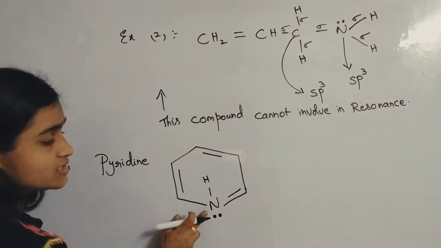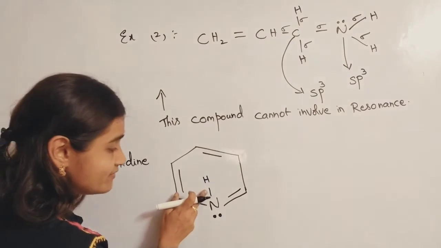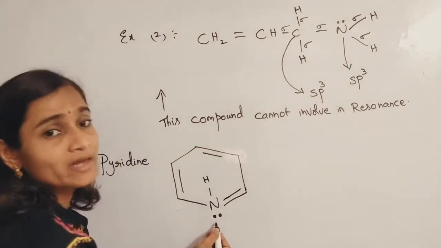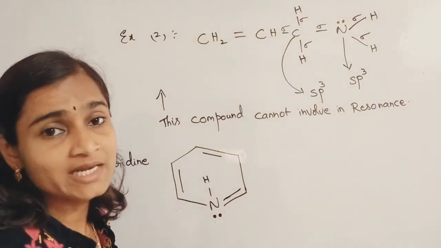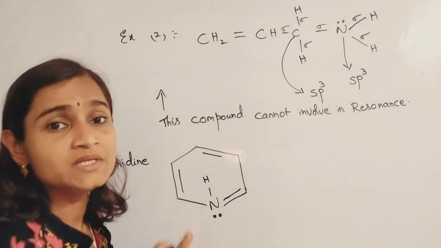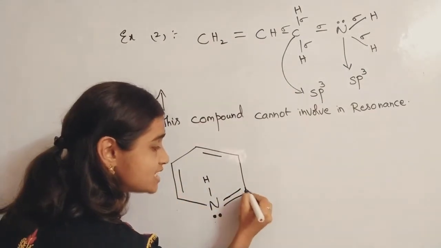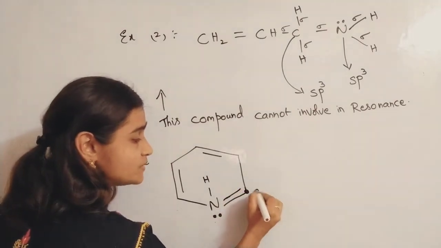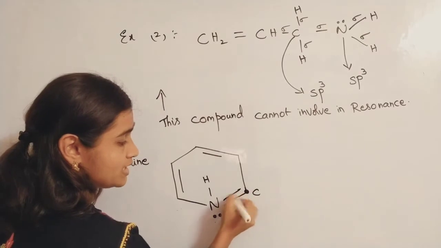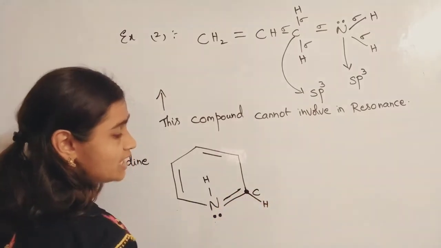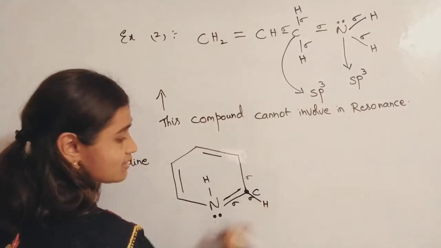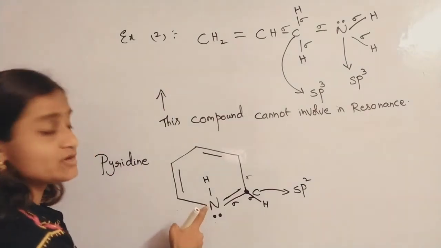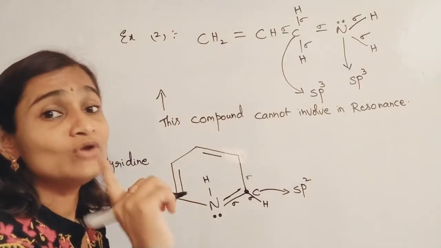Now if you go for nitrogen's hybridization, it has 3 sigma bonds around it and 1 lone pair. Again the same case as I was telling. So it should involve sp3, but what you have to check is the adjacent carbon atom. This carbon has 1, 2, 3 bonds done, with one more bond to hydrogen, so 3 sigma bonds are there. So this carbon atom is sp2 only, so nitrogen's hybridization is not sp3 now.